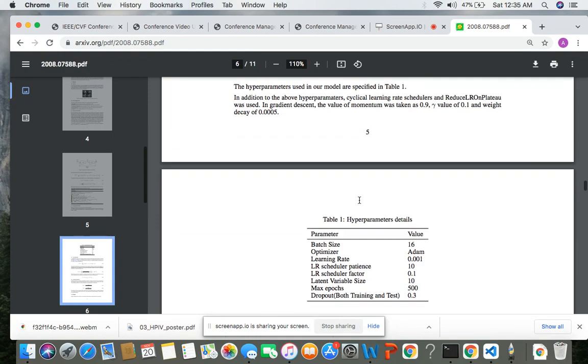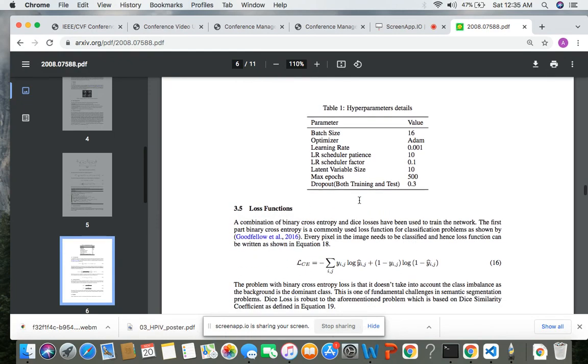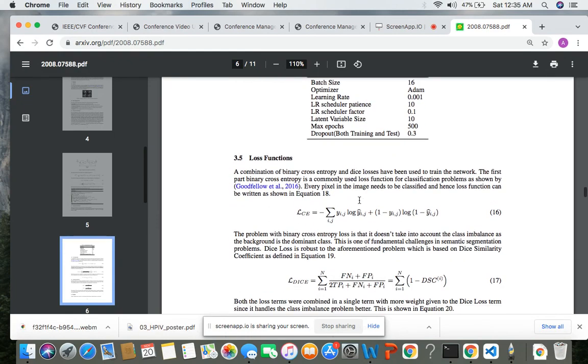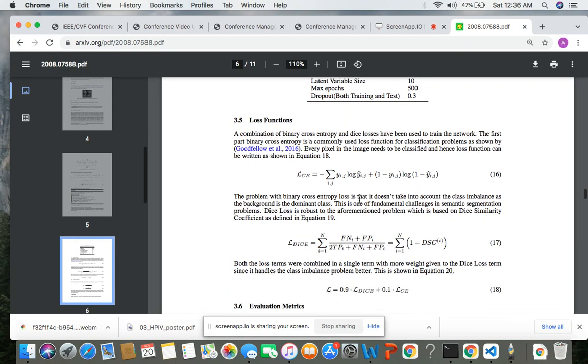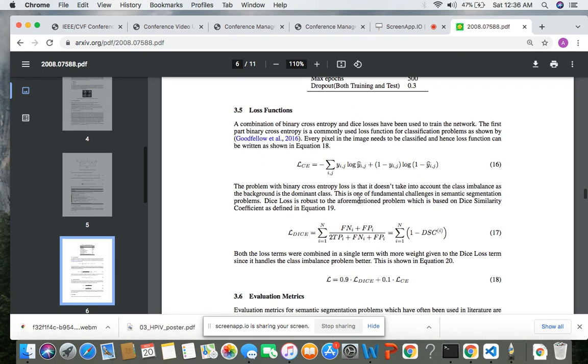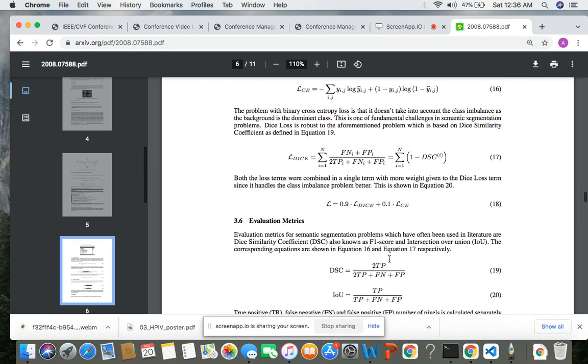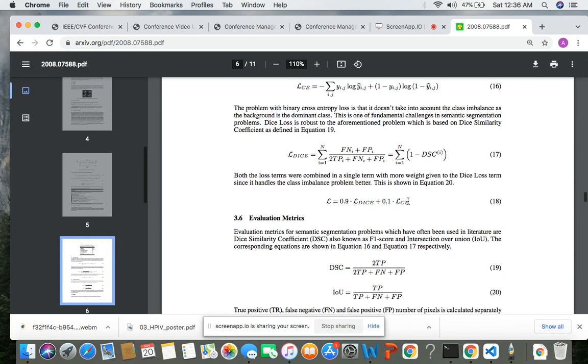We have some experimental details here, some details of hyperparameters. We also present loss functions. Here we have used a combination of two loss functions. One is a binary cross entropy loss function. The other is the famously used dice loss, which is commonly used in many kinds of semantic segmentation architectures. We got these values, which we found to be the best. These are the parameter values. The combined loss function is presented here.